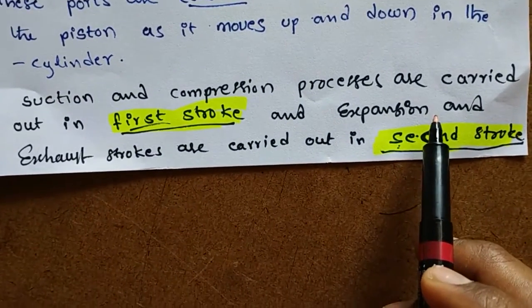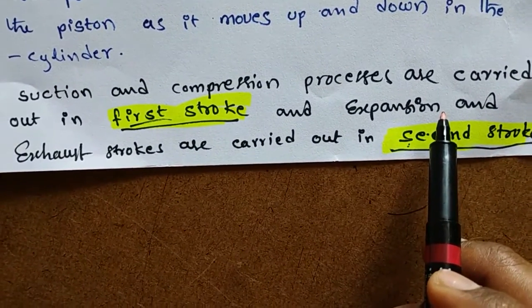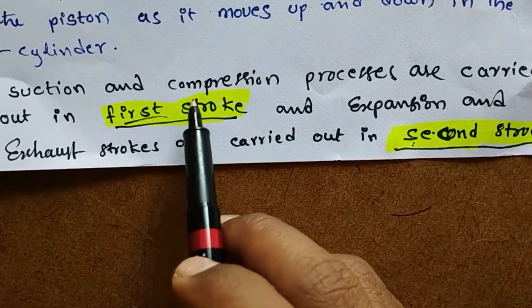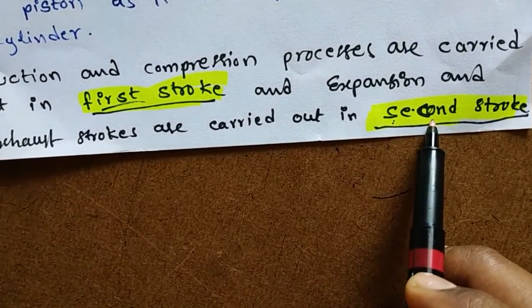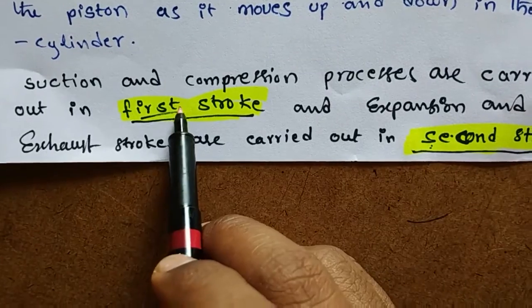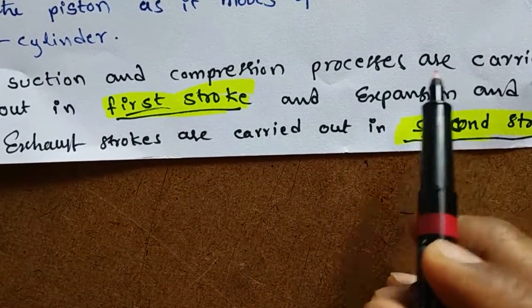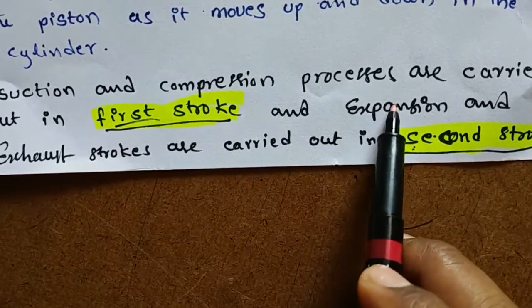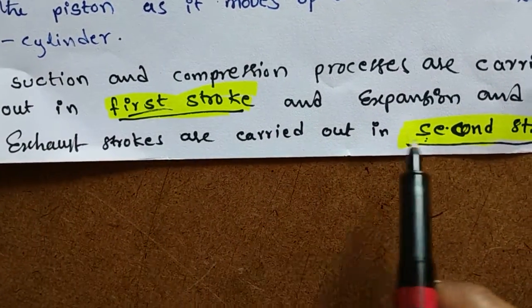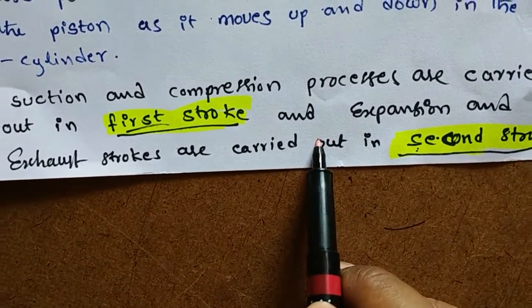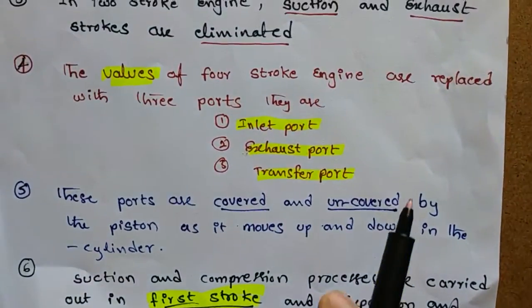Once again, in the first stroke suction and compression are carried out, and in the second stroke expansion and exhaust are carried out. I hope you understand.